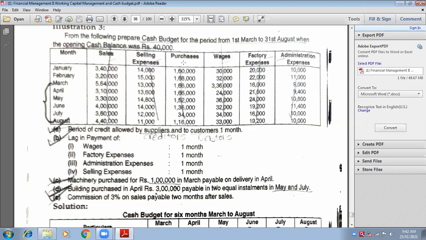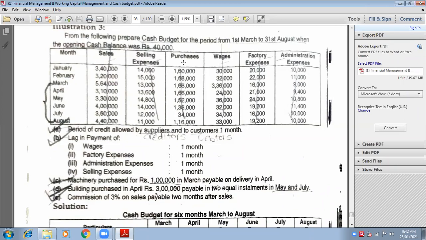Can you tell me how much it will be shown in the month of June? 1,52,000. Very good. It is related to May, but we are going to show it in the month of June because it is following 1 month. How much you are going to show in the month of July? No, it is of May, 1,52,000.